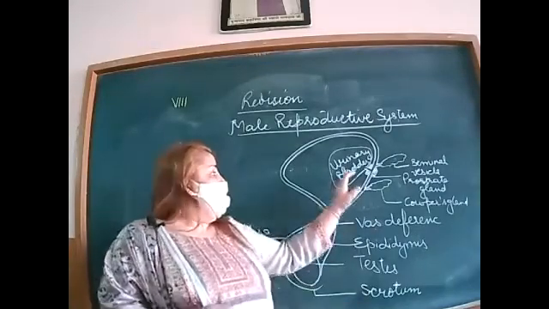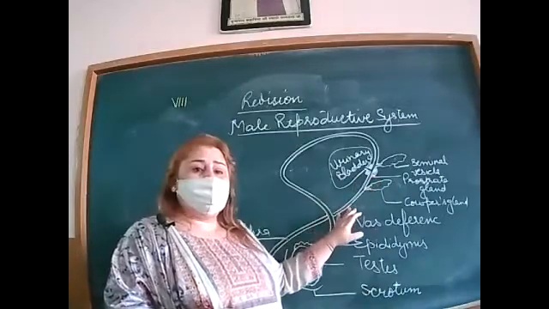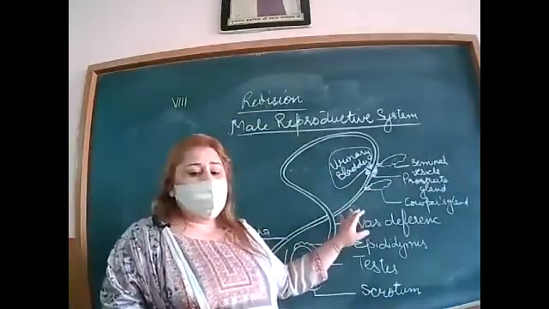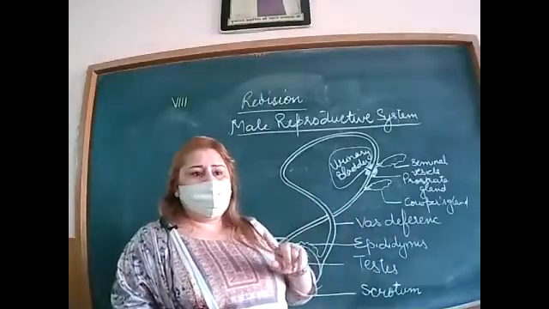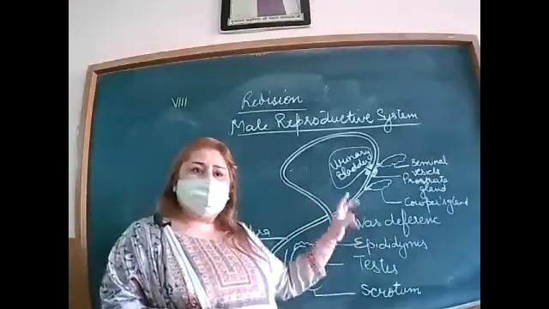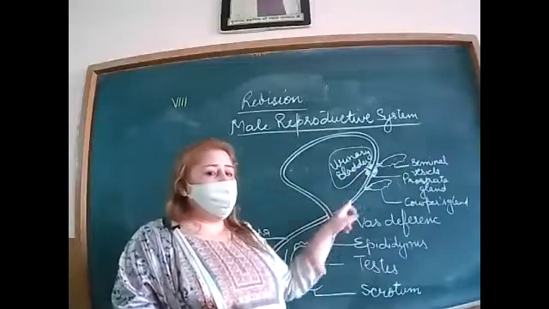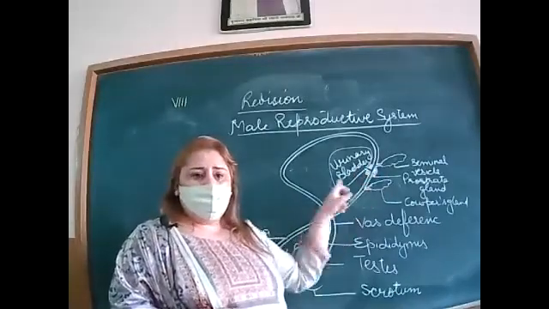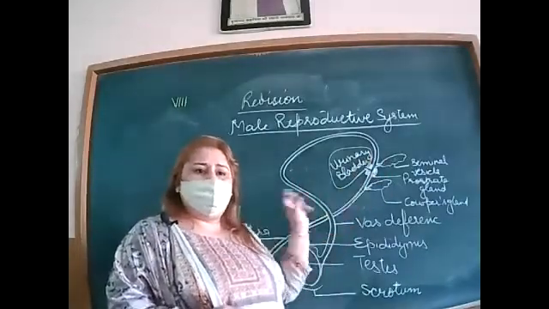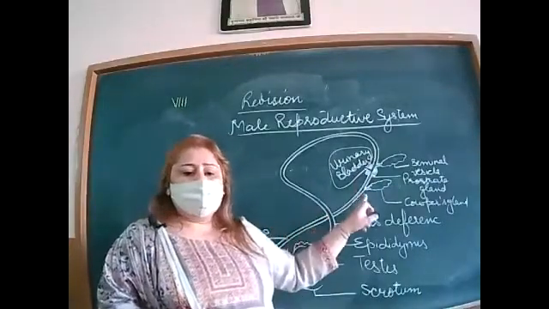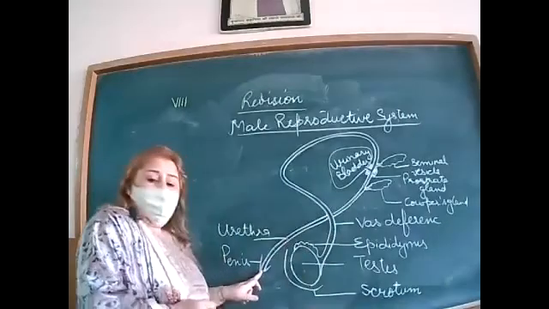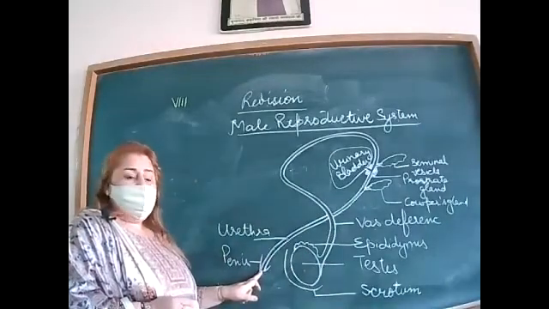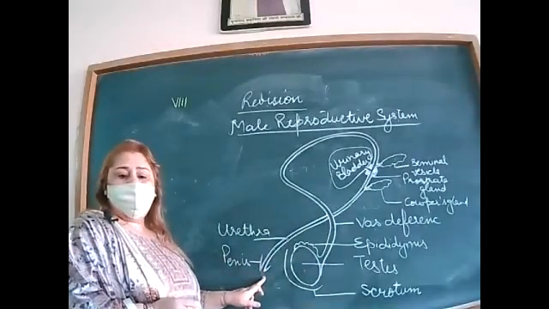Right. After that, this tube is called the urethra, right? It is a long tube that carries urine as well as sperm. It depends: when urine passes, it releases that, and when the sperms pass, it releases those. It runs through the penis and opens outside through the male genital pore.